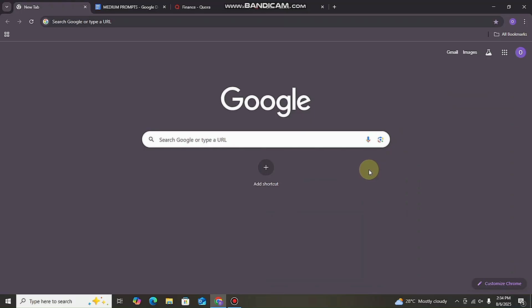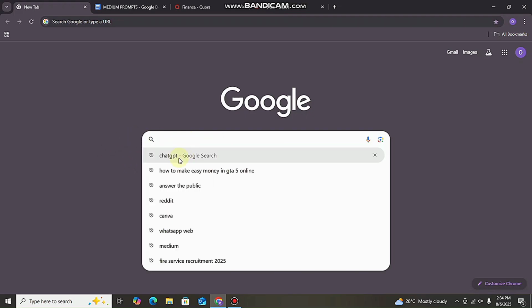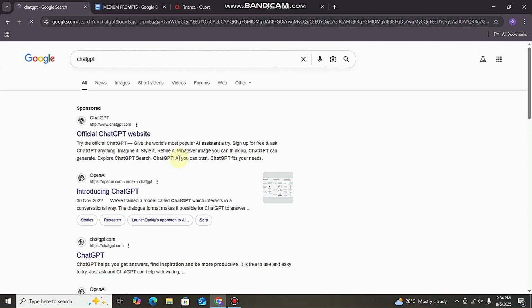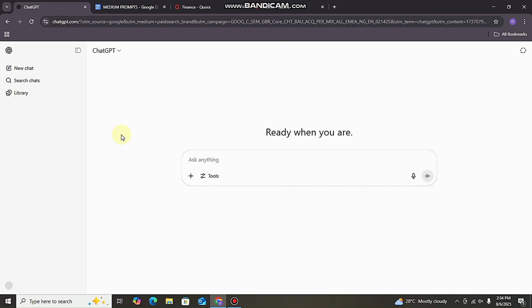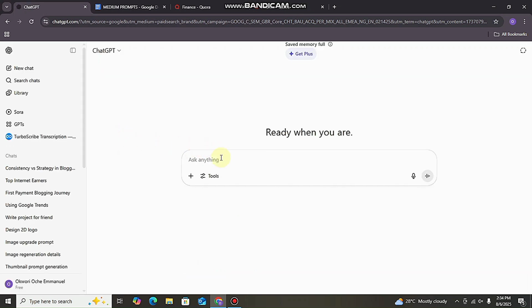So first off, we are going to head on to our Chrome browser, and you can see I'm currently using the desktop version of my Chrome. So I will go to ChatGPT, I will search for ChatGPT and then click on the first link, as you can see. Then once ChatGPT has opened, the next thing I need here is my prompt.